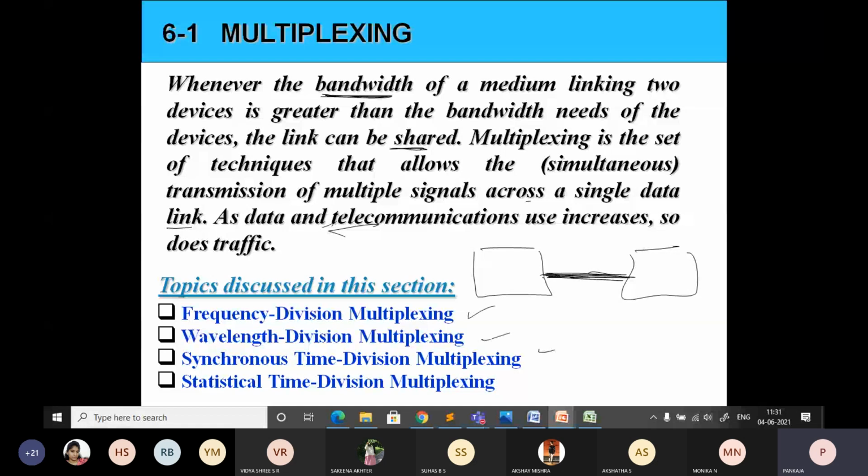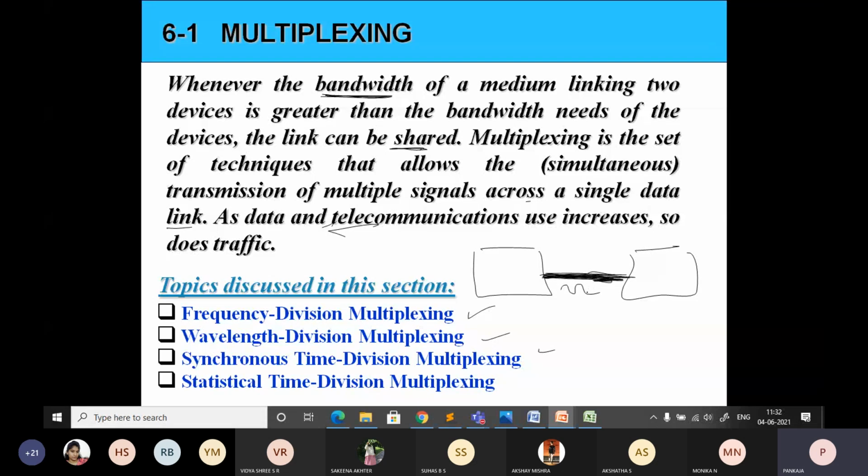Why the term efficient bandwidth? Whatever link I have between the devices has high bandwidth. If I use this bandwidth to send only one signal at a time, so much of the bandwidth is wasted.